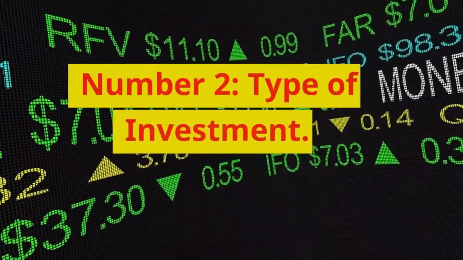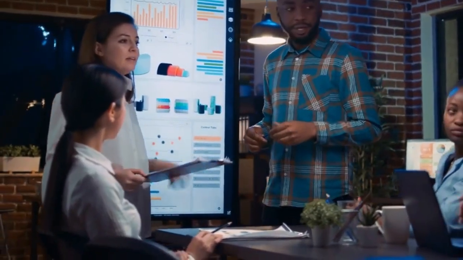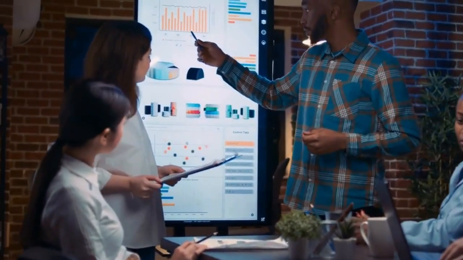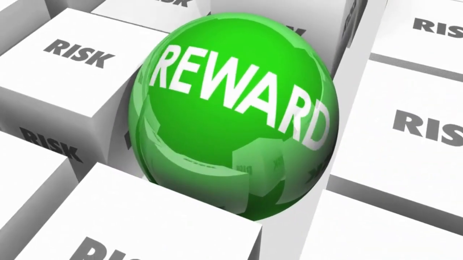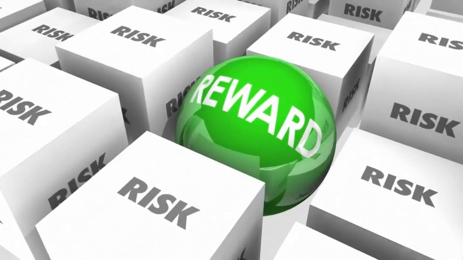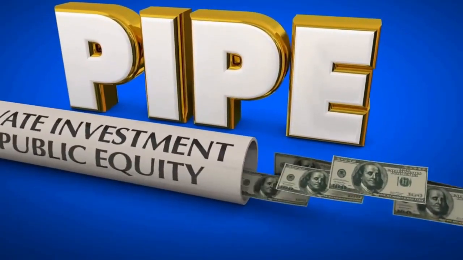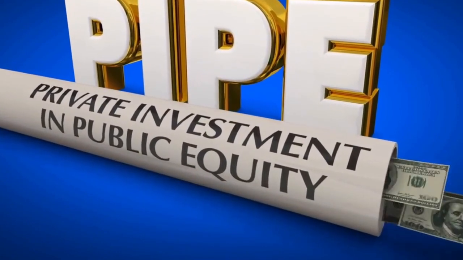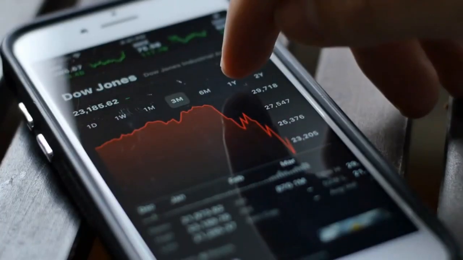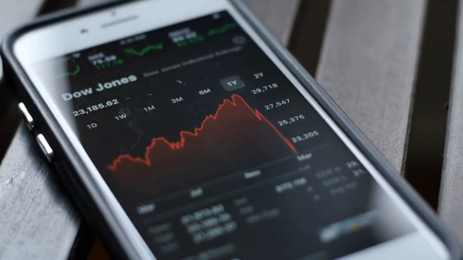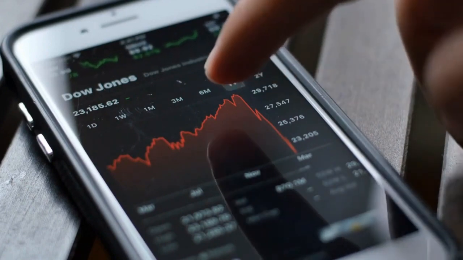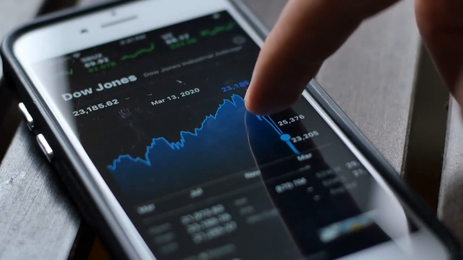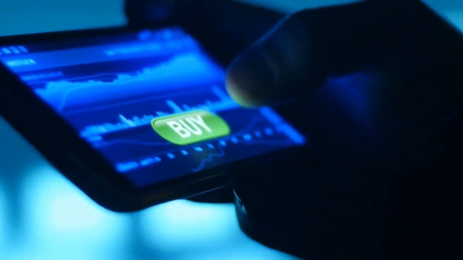Number 2, type of investment. Now that you have your investment plan in place, it's time to decide what types of investments to make. There are many different types of investments, each with its own unique benefits and risks. Some common types of investments include stocks, bonds, mutual funds, exchange-traded funds, real estate, and commodities. Stocks, for example, offer the potential for higher returns, but also come with higher risk, while bonds offer lower returns, but with lower risk. When choosing the type of investment that's right for you, it's important to consider your investment goals, time horizon, and risk tolerance.